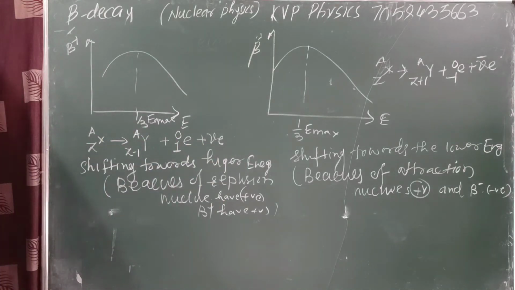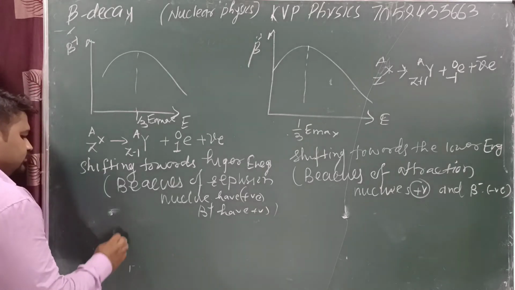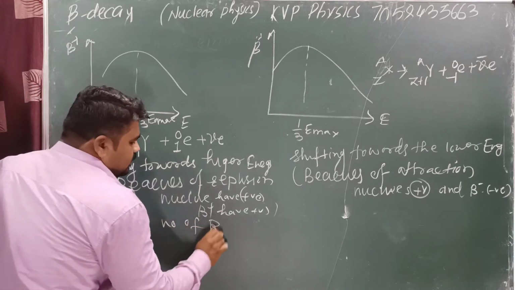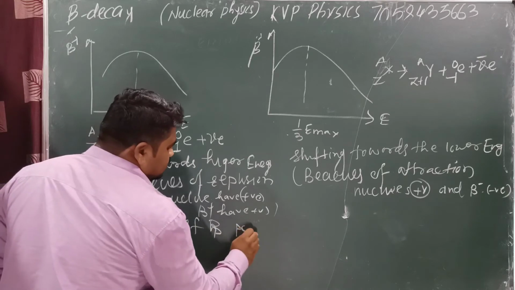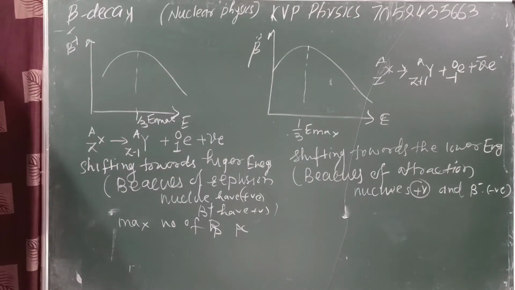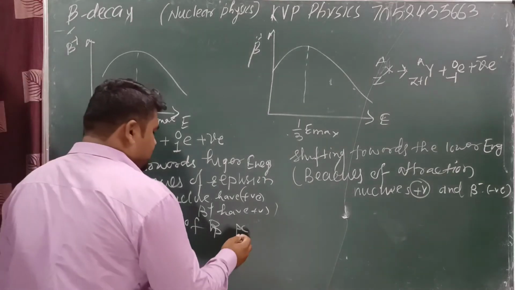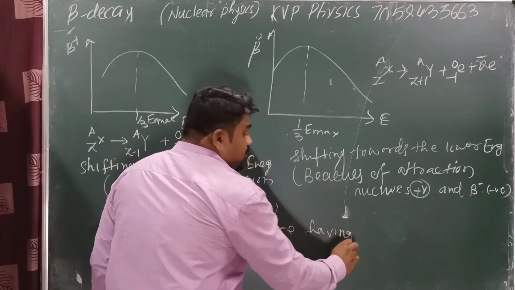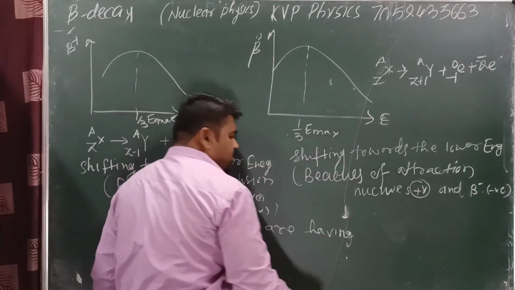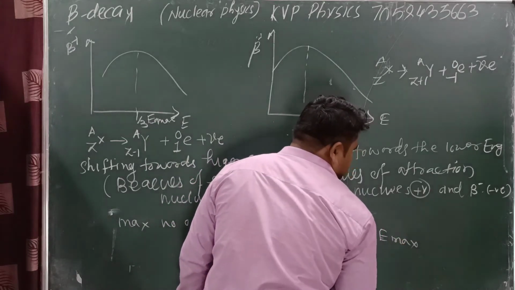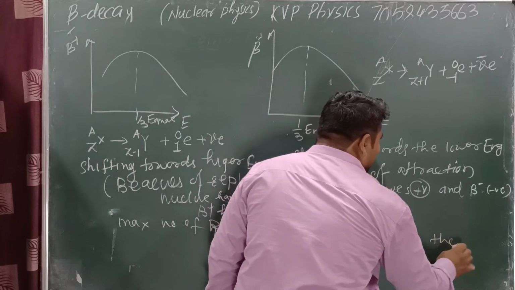Okay. Now if the maximum number of beta particles are having 1/3 of Emax, then what is the remaining?